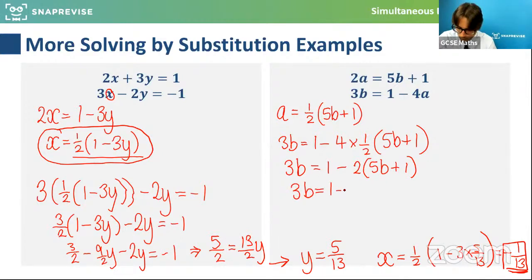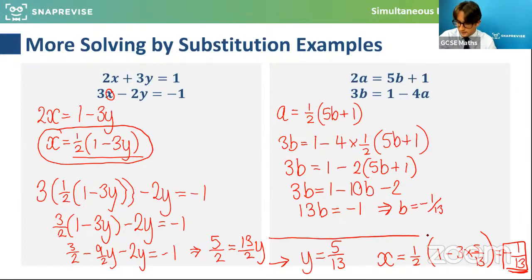3b is equal to 1 minus 10b, and then minus 2 times 1 is minus 2. Tidying this all up, add the 10b across, 13b equals minus 1. So b equals minus 1/13. Running out of space a little bit here. Okay, lovely. And then I can put minus 1/13 back into here to find A.